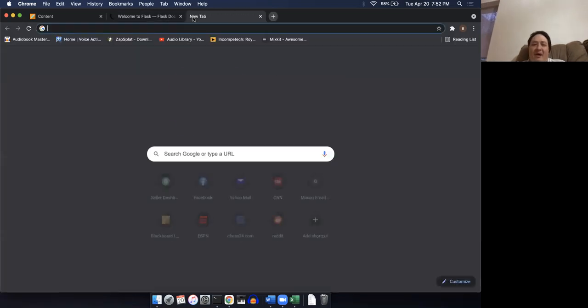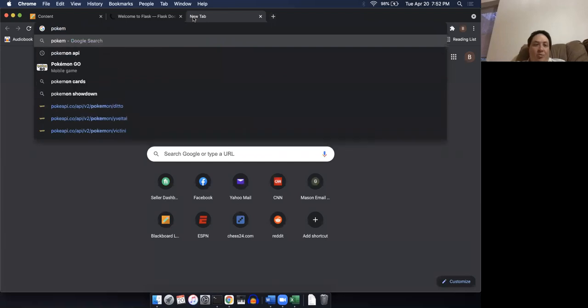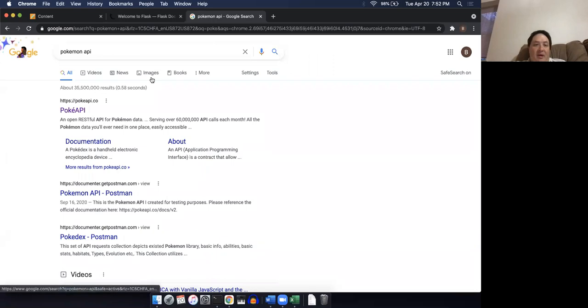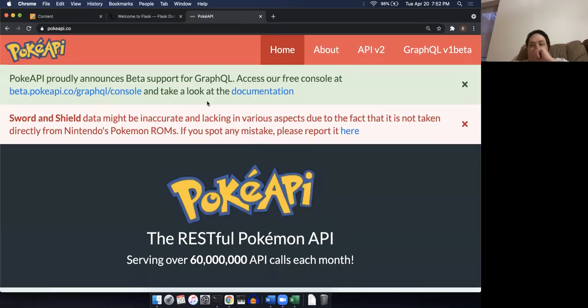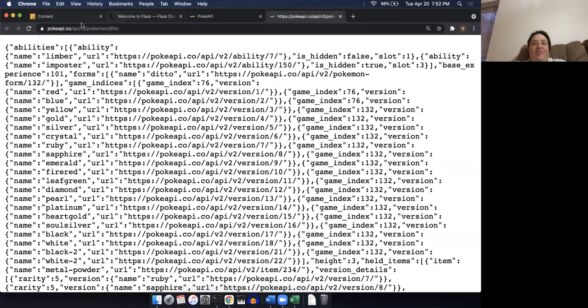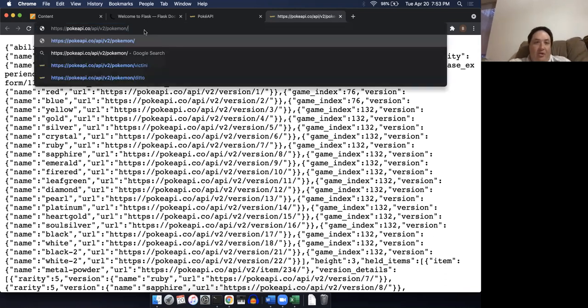So let me go back to the Pokemon API to refresh your memory. Okay, here we go. Remember, I could put things into this URL, and depending on what I put in here, I get back different data in the form of this JSON data. Like here we have the results for Ditto, but somebody pointed out you can put in numbers.